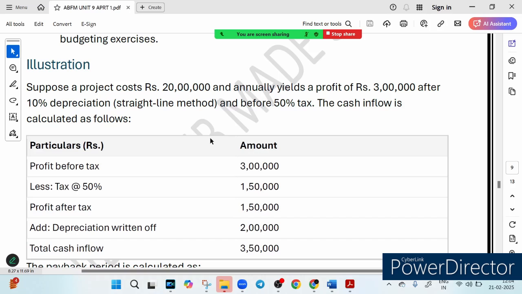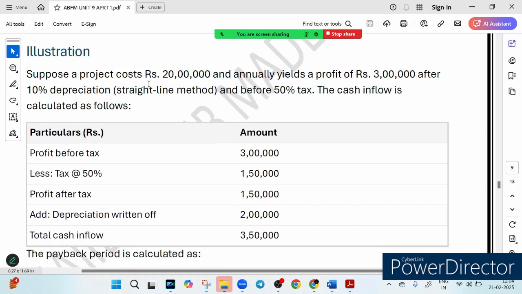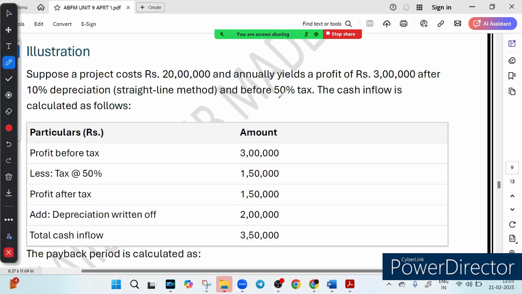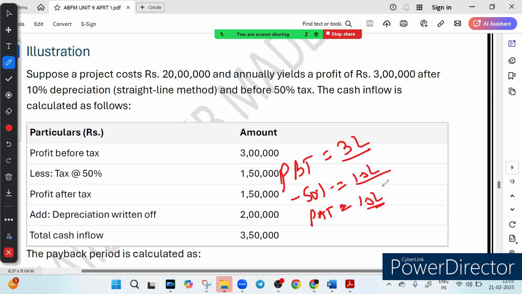So we have profit before tax. You have invested 20 lakh. You have a profit of 3 lakh after 10% depreciation, straight line method, and before tax. So we need to pay 50% tax, right? Profit before tax, which is called PBT, is 3 lakh. Tax is 50%. What is 50% of PBT? This is 1.5 lakh. So what is PAT? Profit after tax is 1.5 lakh. So after paying tax, we are left with 1.5 lakh, right?